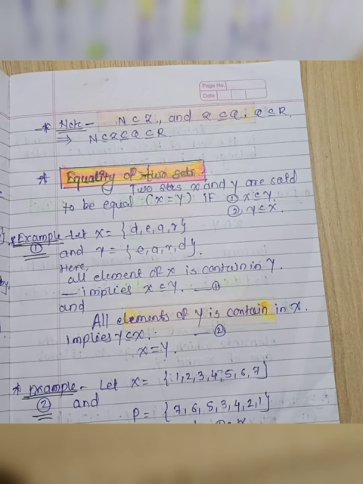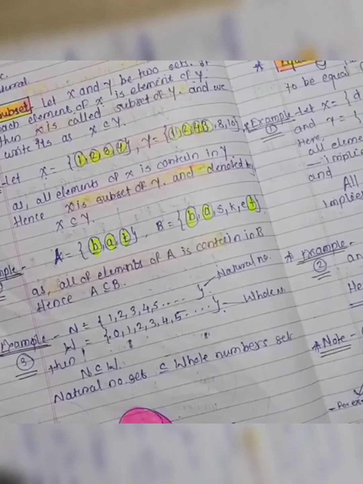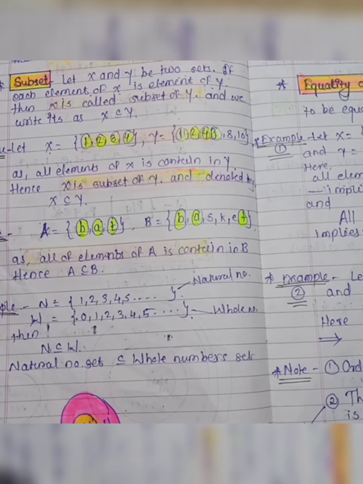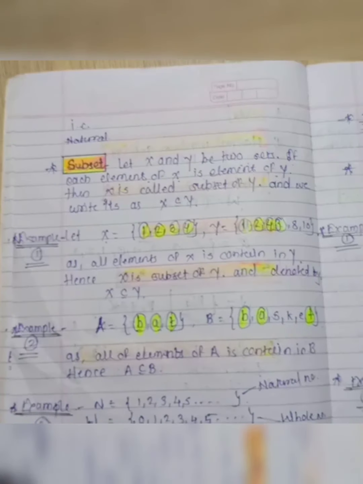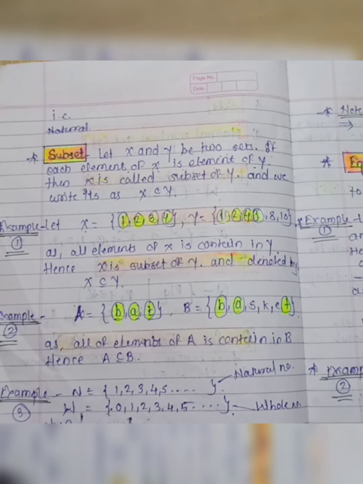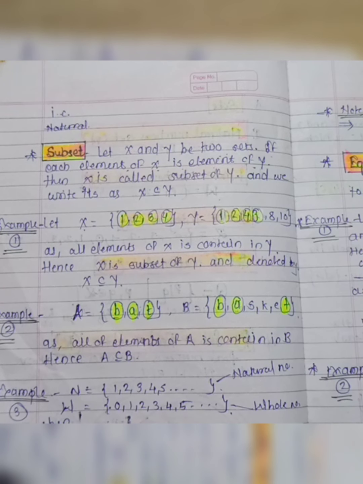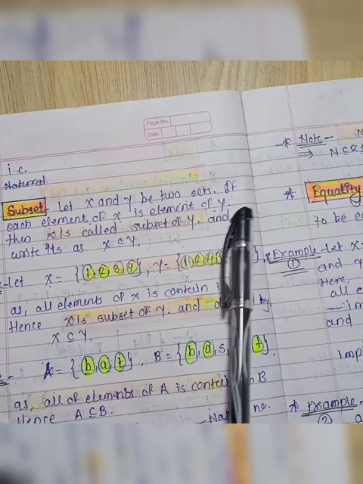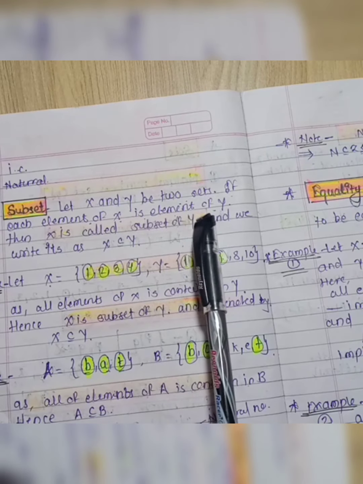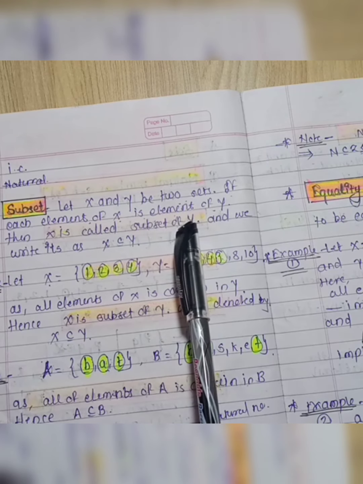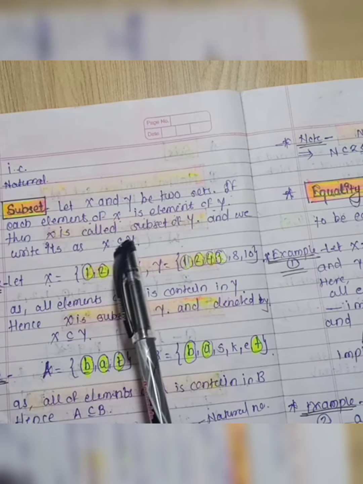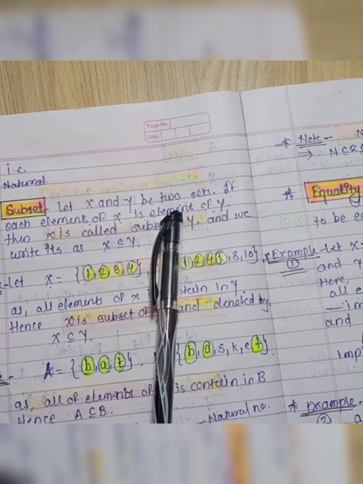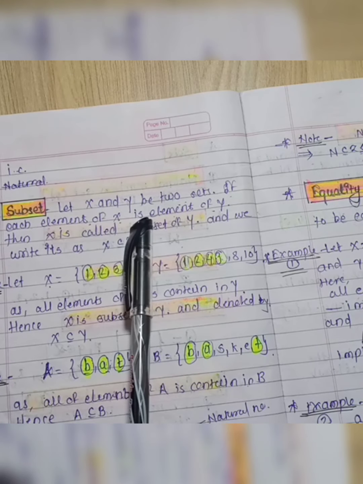Now we discuss the subset. What is meant by subset? Now we understand about the subset. So what is the definition of subset? Let x and y be two sets. If each element of x is an element of y, then x is called a subset of y, and we write it as x is a subset of y. That means if we consider the two sets x and y, if each element of x is an element of y,